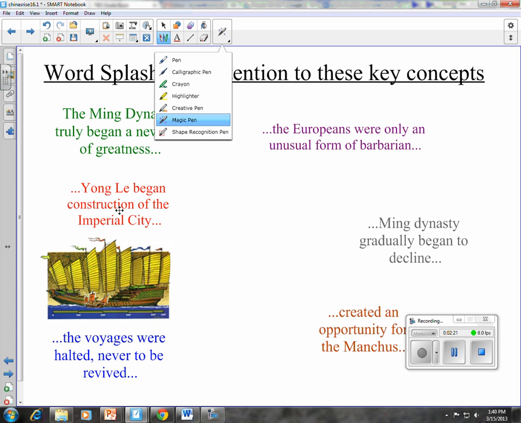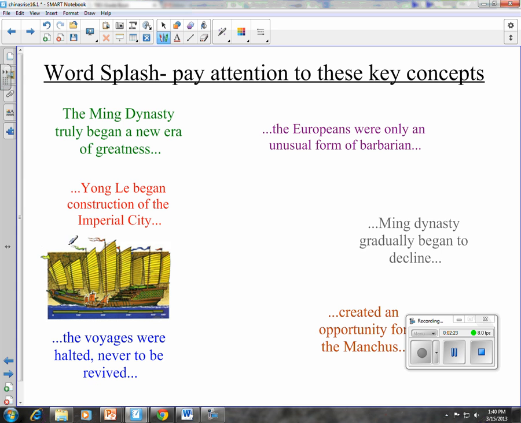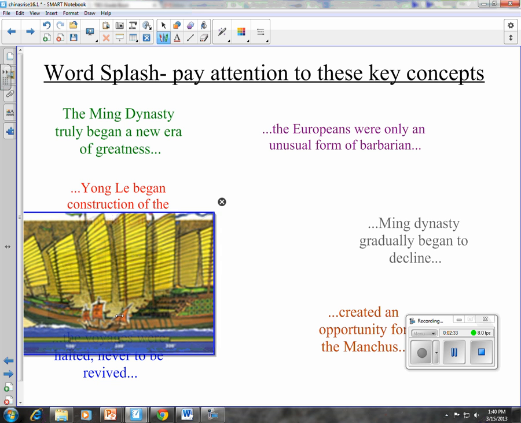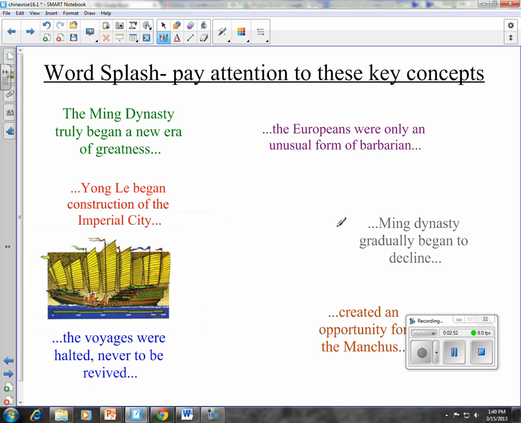This is referring to the voyages of Zheng He, and this graphic here shows a comparison of Zheng He's ship, and then this ship in the middle is Columbus's ship. I think it's the Nina, but it might be the Santa Maria. But these ships were really, truly amazing, and you're going to learn a little bit about them, so pay attention to that. Third phrase, the Europeans were only an unusual form of barbarian.